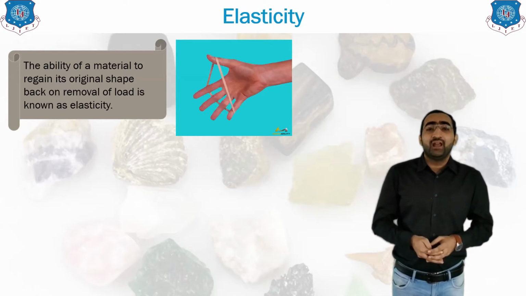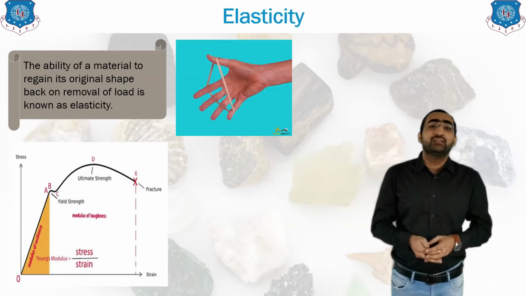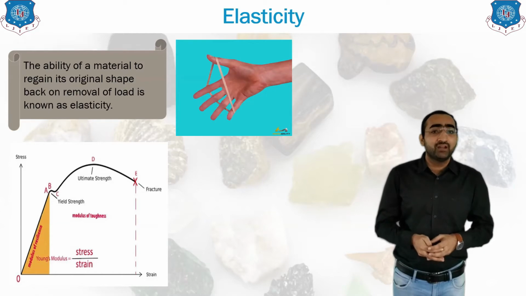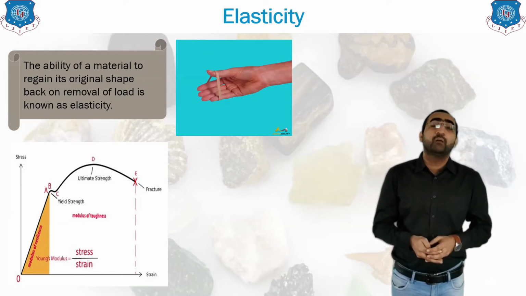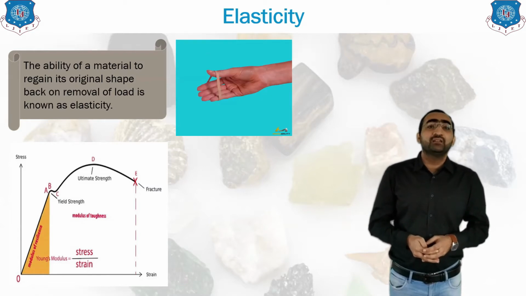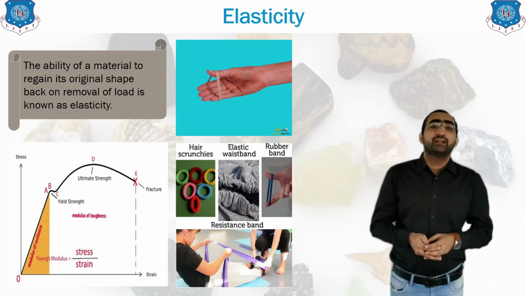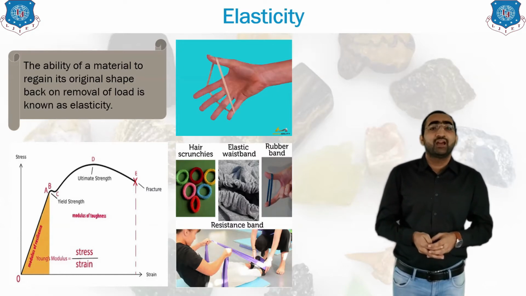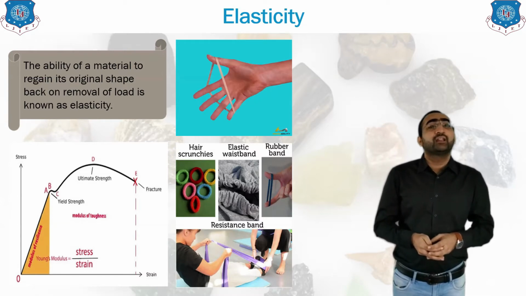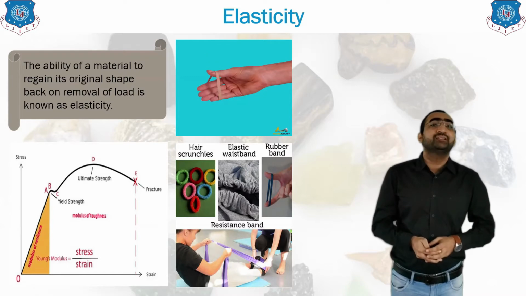In a stress strain diagram, the shaded region, the orange region, is known as the elastic portion. That means elasticity will remain in the material up to that orange area. Clear? So these are the different things which have the elasticity property. Some examples are shown in the figure: the elastic waistband, the rubber band, springs and all, they are examples of elasticity.